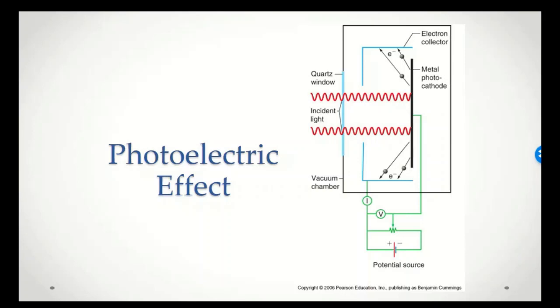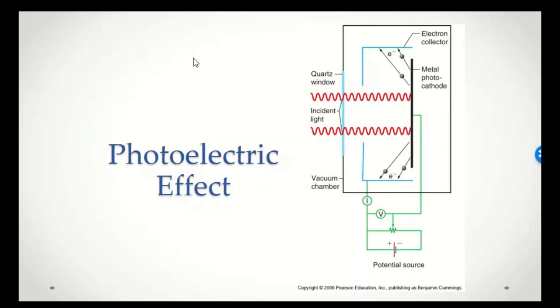Then we had the photoelectric effect. And in the photoelectric effect, what you have is a situation where light will strike, and that's represented by the waves here. Light strikes a metal surface, and that light will then cause the ejection of electrons from that metal surface, and you can set up a device where the ejection of the electrons then creates an electrical current that you can easily measure. So that's a photoelectric effect. Light coming in, striking a metal surface, causing the ejection of electrons.